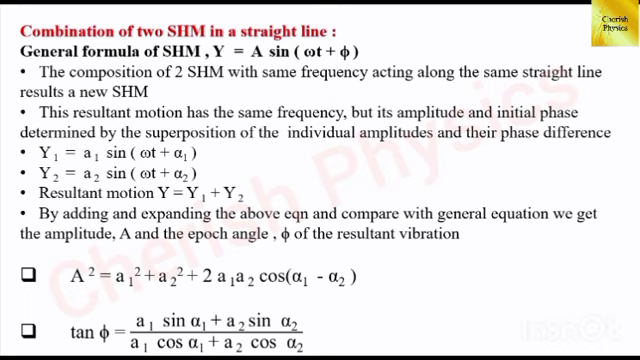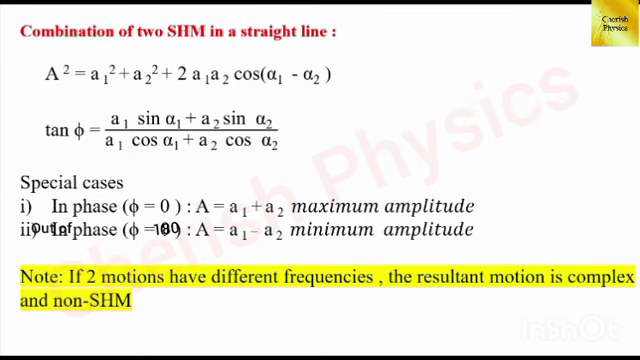and the phase angle phi of the resultant vibration, and it is A squared equal to A1 squared plus A2 squared plus 2 A1 A2 into cos(alpha 1 minus alpha 2), and the phase angle tan phi equal to (A1 sin alpha 1 plus A2 sin alpha 2) divided by (A1 cos alpha 1 plus A2 cos alpha 2). These two equations are very important points in this topic. Now let's see its special cases.